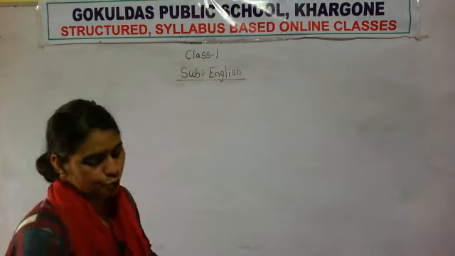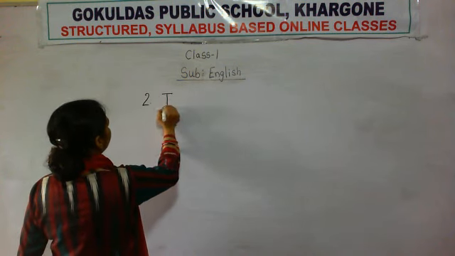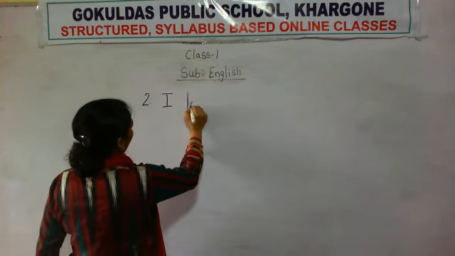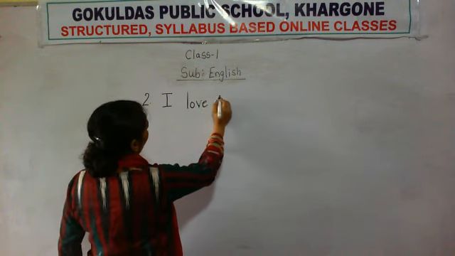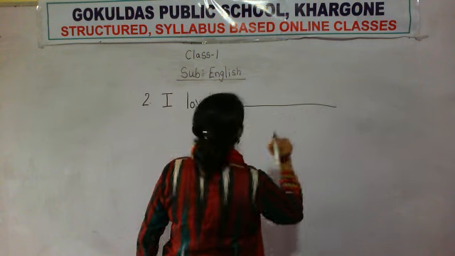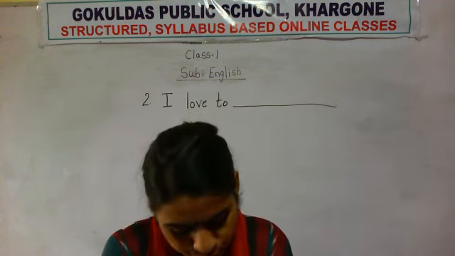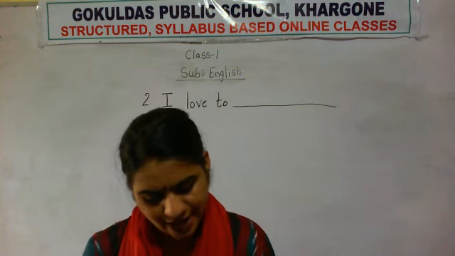I love to. Number 2, what is written there? I love. L-O-V-E, love to. I love to dash. Now here what we have to write, what the boy is doing. Number 2, I love to dash.